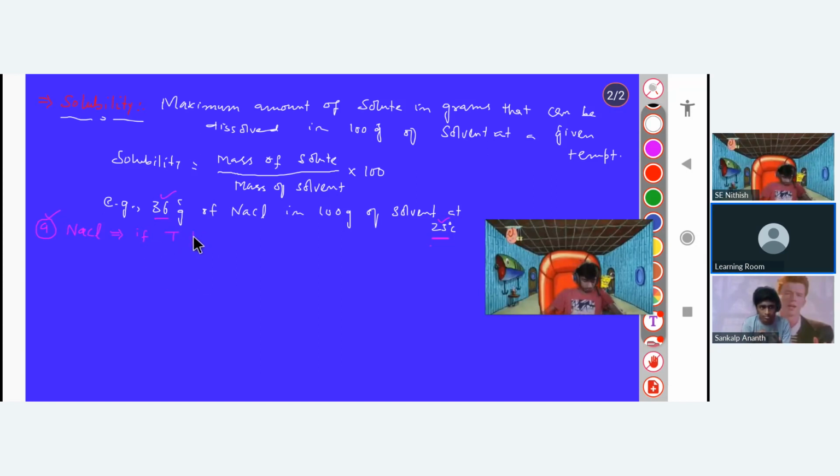If I increase the temperature, solubility will also increase, but it will increase slightly. Do you understand? That means not too much.